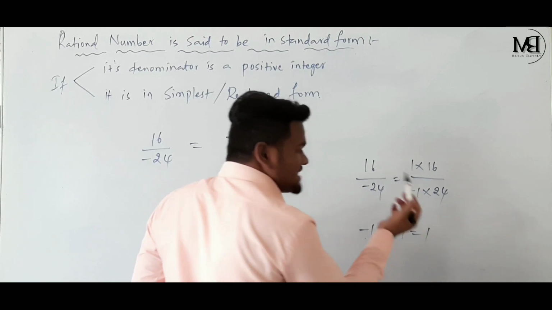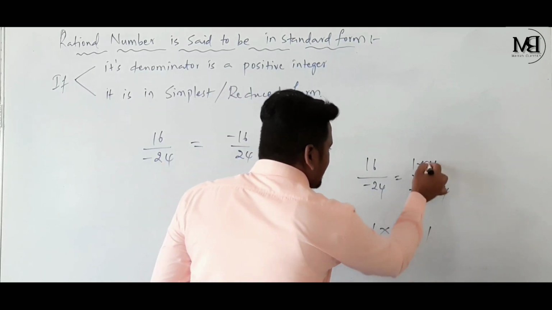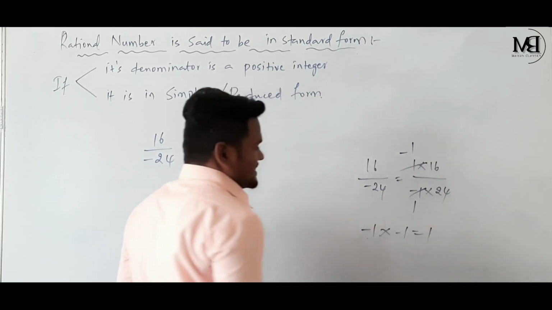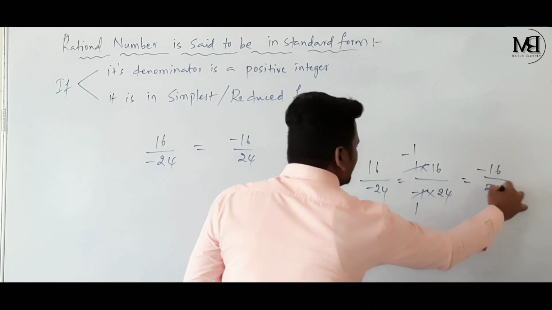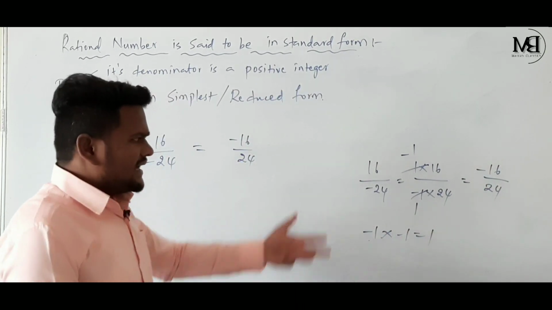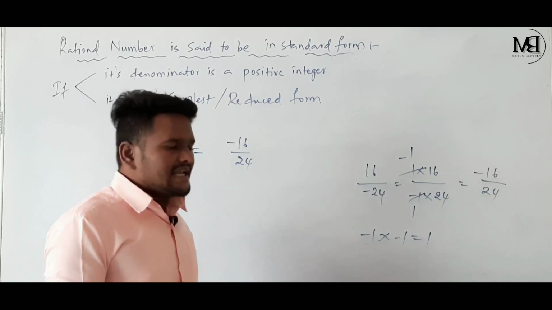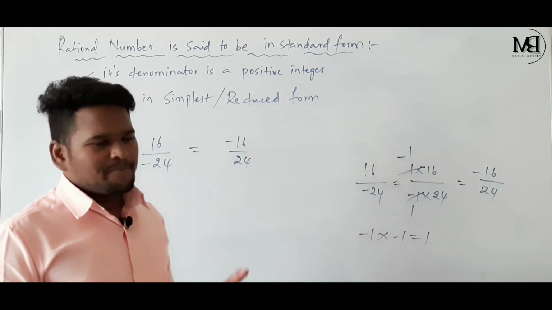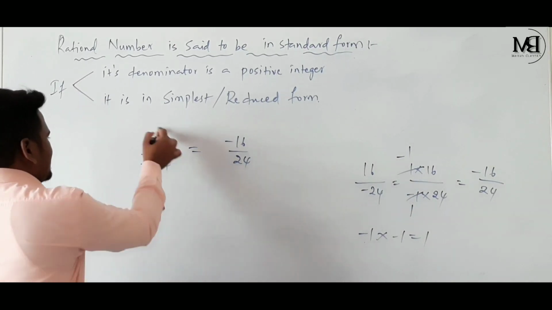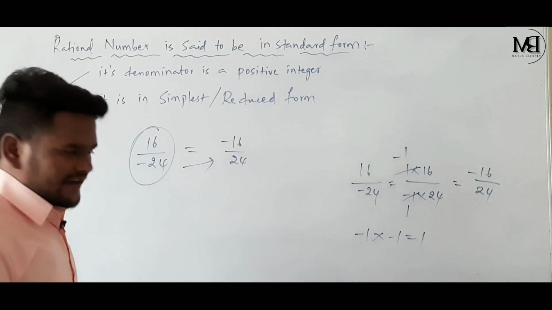Now it became minus 1 into 16, which is minus 16, and 1 into 24 is 24. This we can also understand by equivalent rational numbers, which we are going to discuss after the discussion of standard form of a rational number. Now it is clear how 16 by minus 24 is equal to minus 16 by 24.